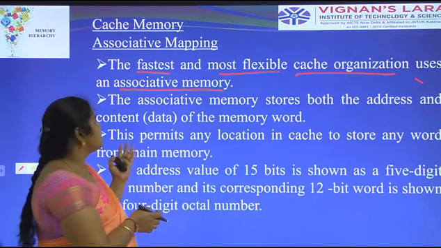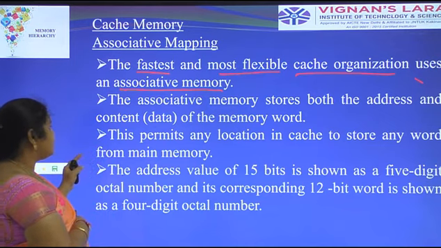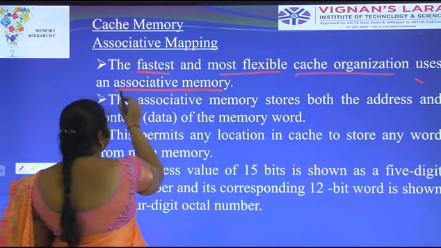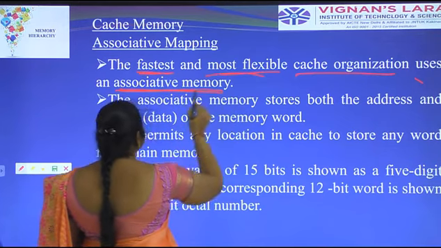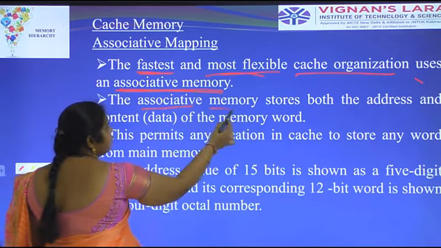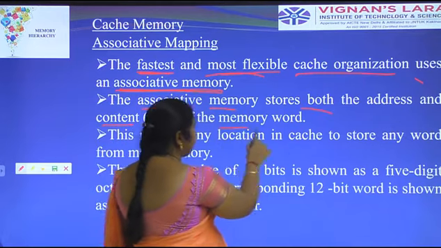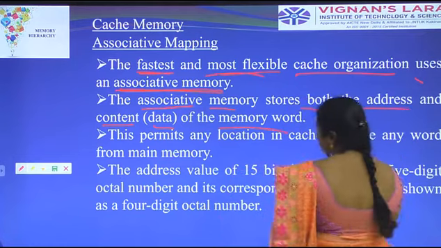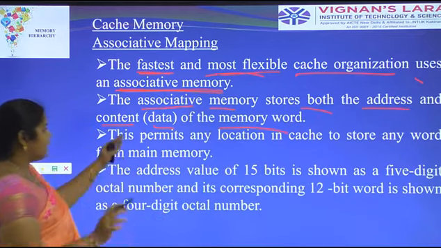Coming to associative mapping, the faster and more flexible cache organization uses the associative memory. This associative memory is the fastest and most flexible. The associative memory stores both the address and the content of the memory word.